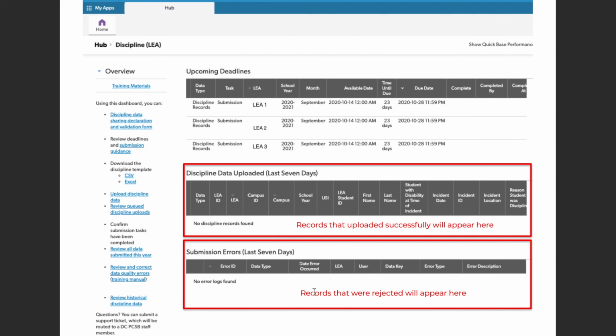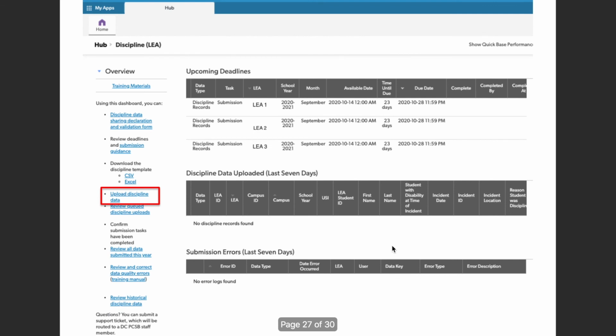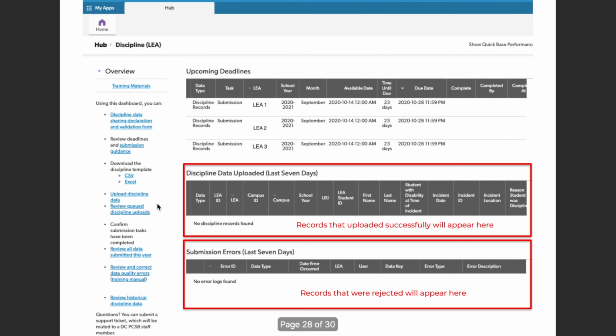Now, it's not going to reject the whole file. So let's say you upload 15 records and one has a problem. The 14 that are good are going to go through and they're going to show up here. It's just the one that is going to get rejected here. So you go through, you make the corrections, and then you upload it again using the same process as before. Wait a day and check.